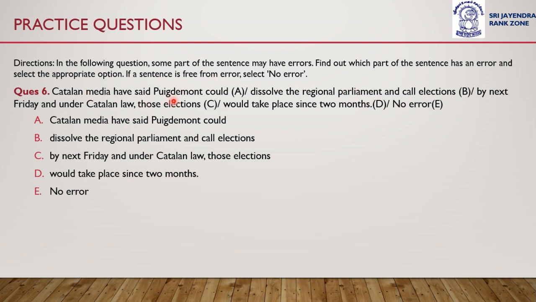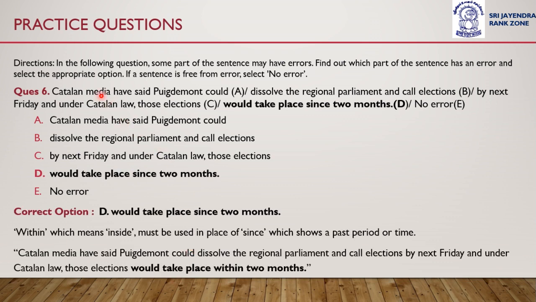Catalan media have said Puigdemont could dissolve the regional parliament and call elections by next Friday, and under Catalan law, since 2 months. Which part of the sentence do you think has an error? The error is in part D. Option D is the correct option.